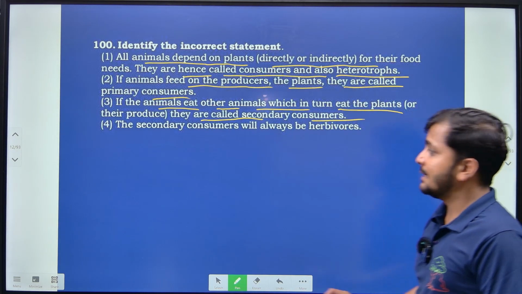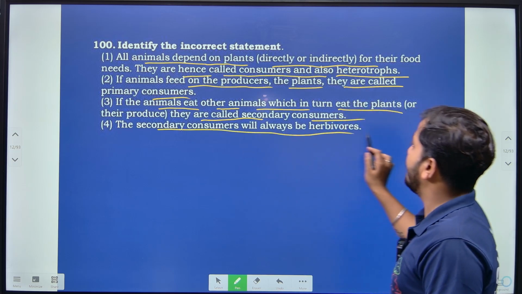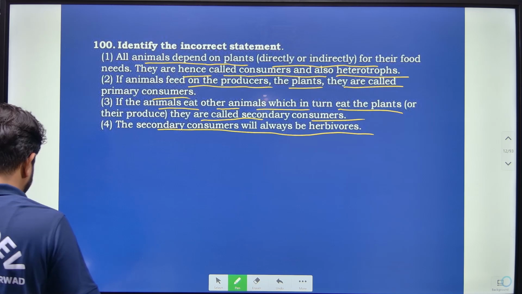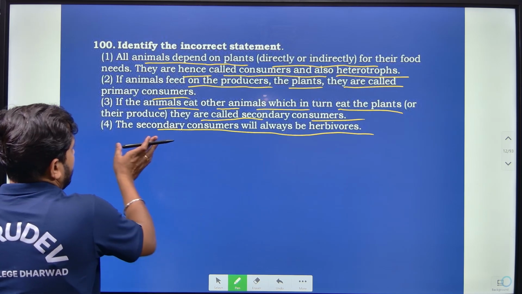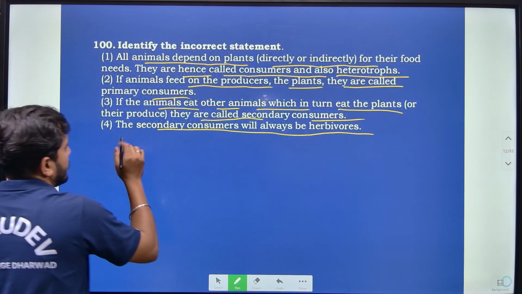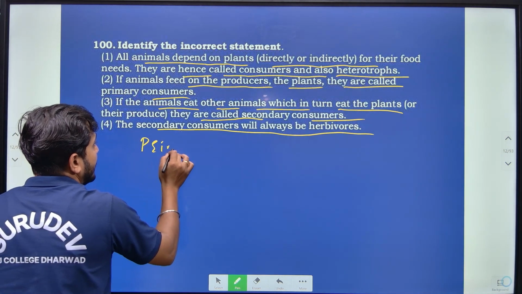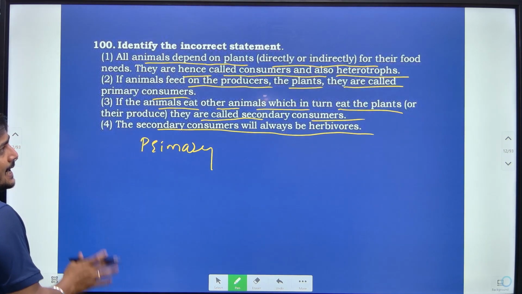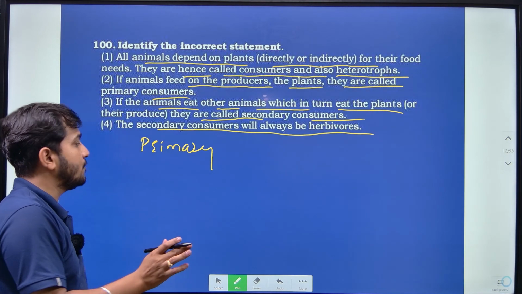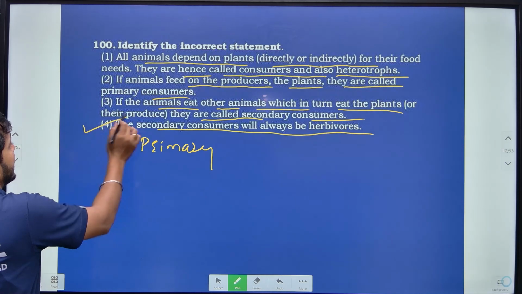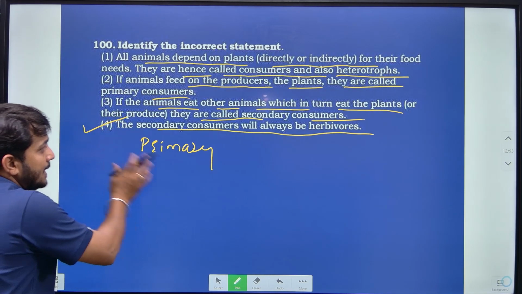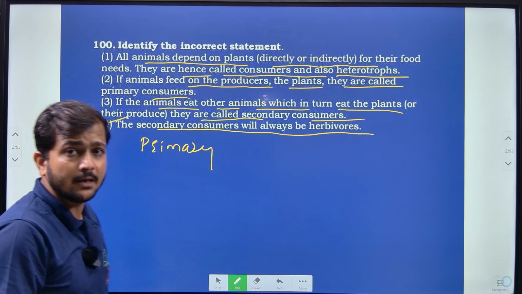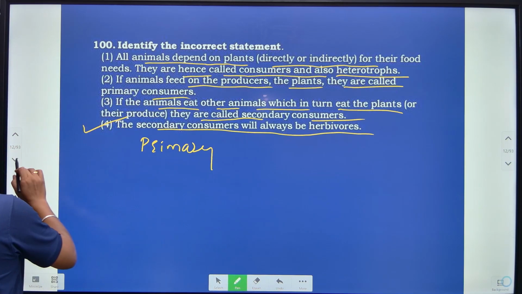Secondary consumers. Then the secondary consumers will always be herbivorous? No, the primary consumers will always be herbivorous, not the secondary ones. The secondary ones depend on both of them. So the incorrect statement is option 4. Primary consumers will be herbivorous, not the secondary consumers. So that is option 4.